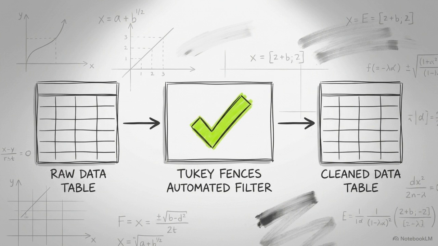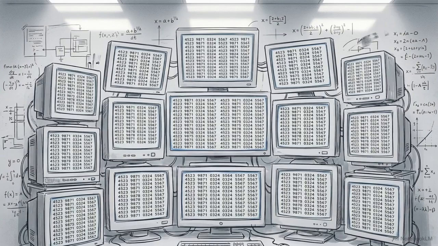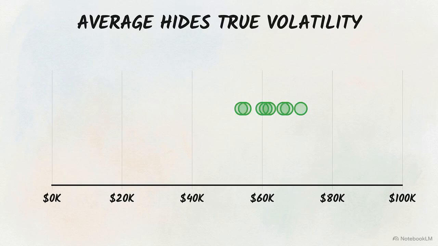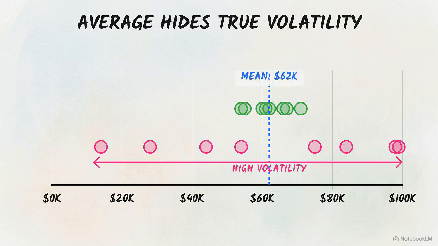The IQR is excellent for hiding from outliers, but sometimes you need to measure the total system volatility using every single data point. Consider an economic scenario comparing the per capita income of two hypothetical countries, Uganda and France. This chart plots the wealth distribution of both nations. Both countries share the exact same mean income of $62,000, despite vastly different economic realities.